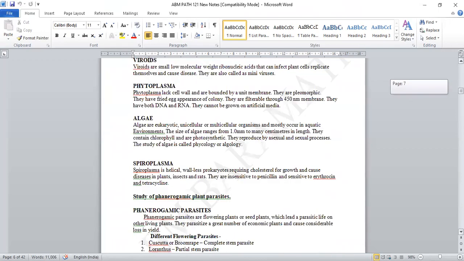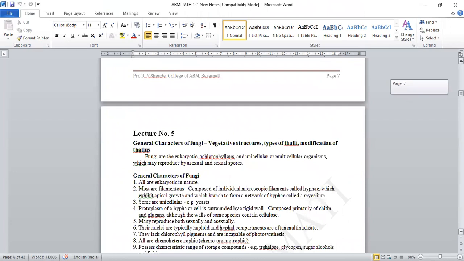In the next lecture, we are going to discuss lecture number 5, that is general characters of fungi, in relation to which we are going to study vegetative structure, type of thalli, and modification of thallus in the next lecture. So okay, see you soon in the next lecture.